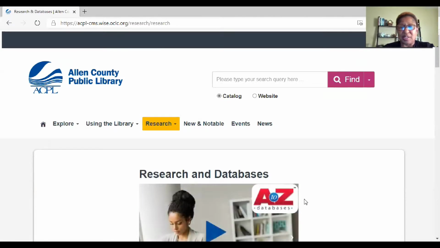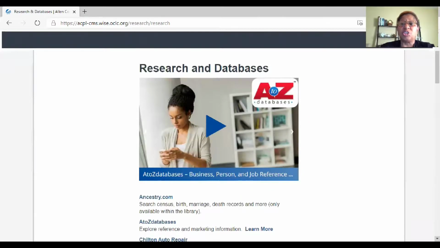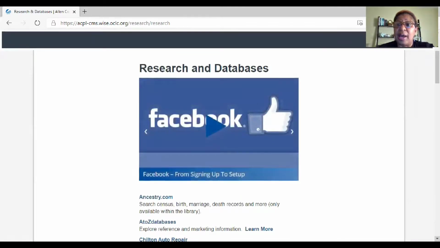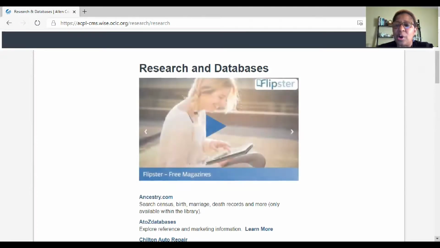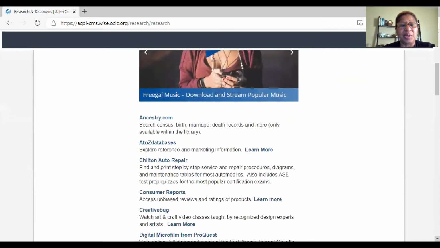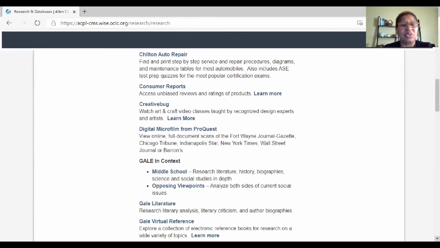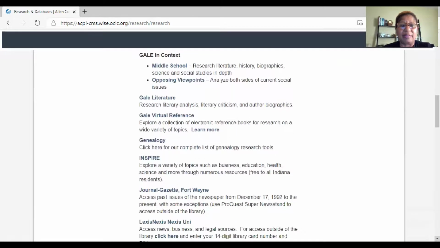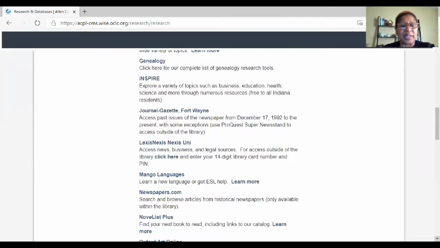Now, a database is an organized file of information that is usually put together by librarians or information specialists, fact checkers, and is organized by subject, organized by author who wrote that information, and sometimes organized by title. As you can see, we have several databases provided by the Allen County Public Library. I'll scroll down so you can take a look at some of what we have, and they're listed alphabetically.